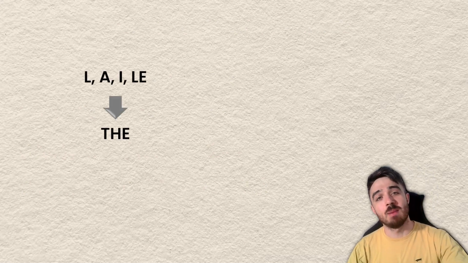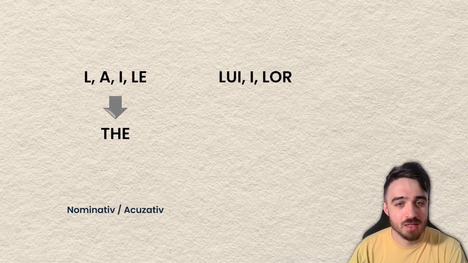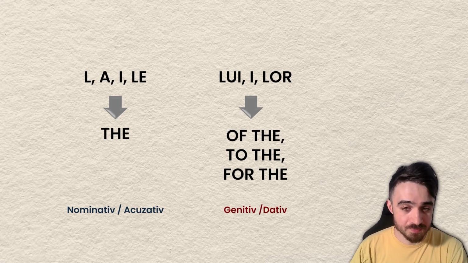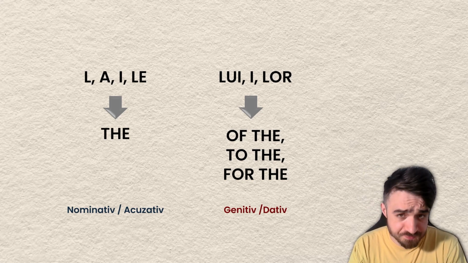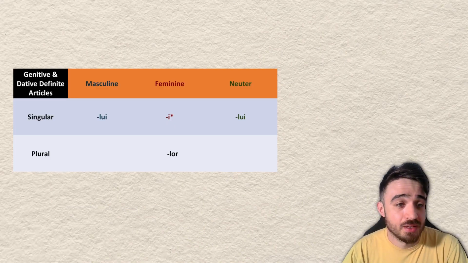And if you do that, we will continue talking about the definite articles, because what happens in nominative accusative, as we've seen a second ago, with the lui, the i or e, and the lor will be the equivalent in genitive dative. Exactly what we've talked about earlier. Yeah, so we have only 3 this time, not 4. In nominative accusative there were 4, now it's 3. Good on you, you're lucky. And this is how they work.